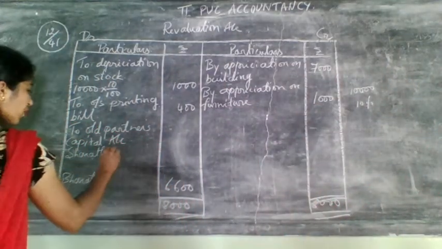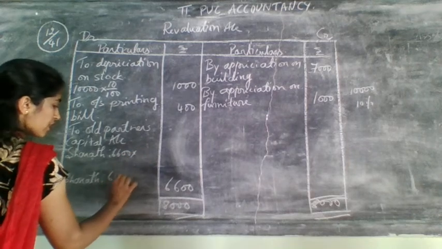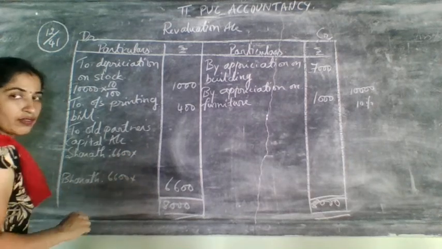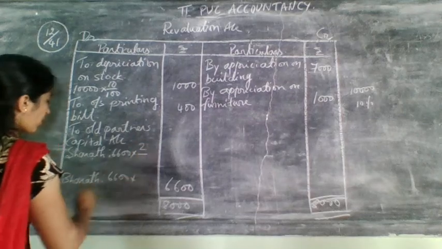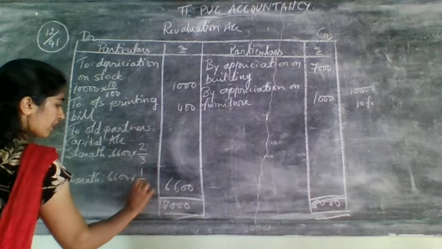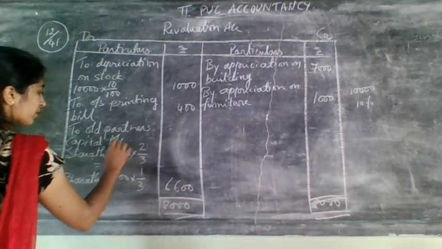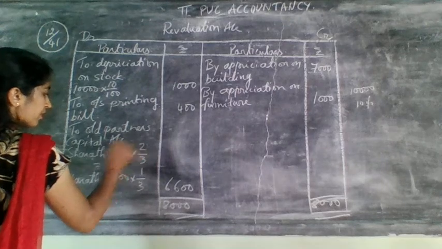Now write this amount for both the partners, 6,600 and 6,600, and the ratio they have given is 2:1, that is 2 for Sharath, 1 for Bharat. 2 plus 1 is 3, and here also it is 3. Now consider how much it will come.